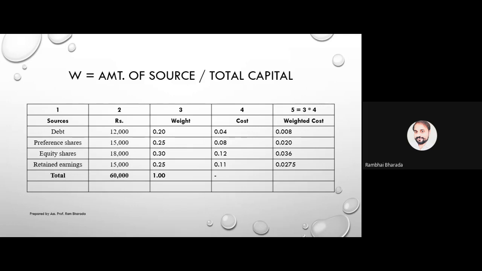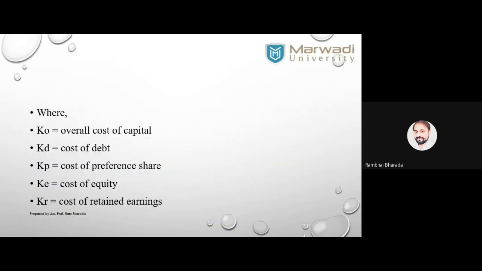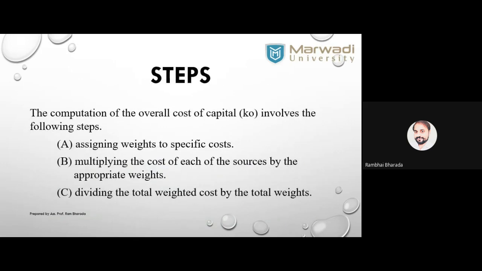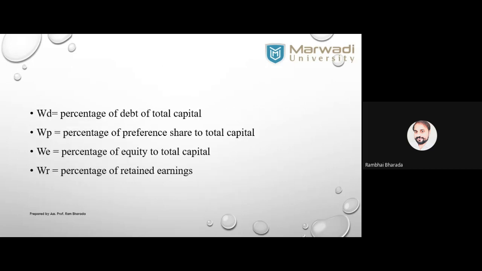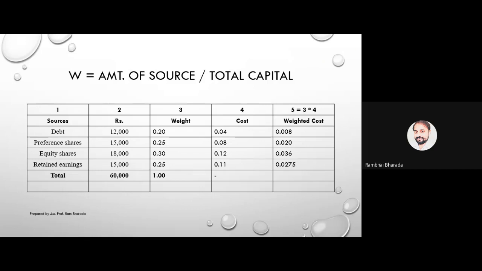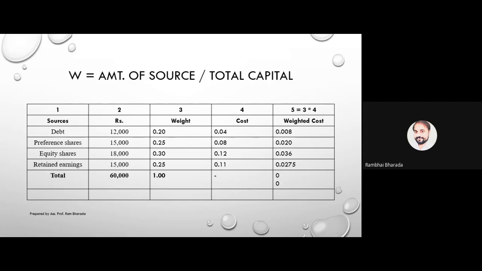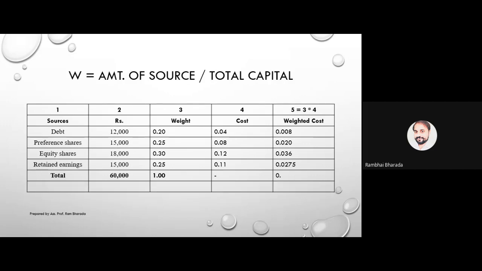It is just the multiplication of column number 3 and column number 4. Now moving to the next and last step. Step number 3: divide the total weighted cost by the total weight. So for that, we need to do the sum total of all the weighted costs. It means column number 5. Just do the sum total. 0.0915, like this.